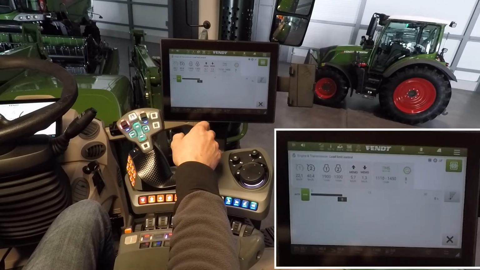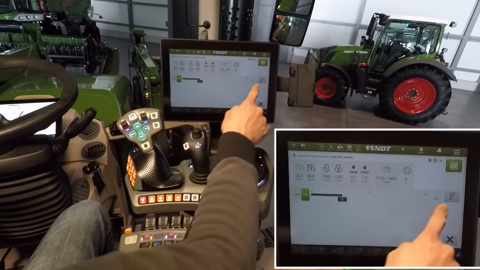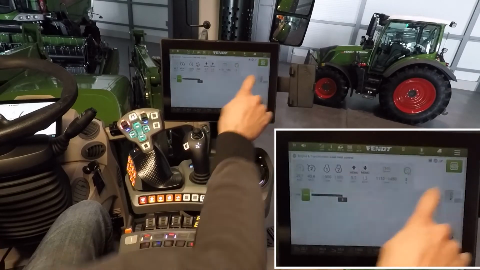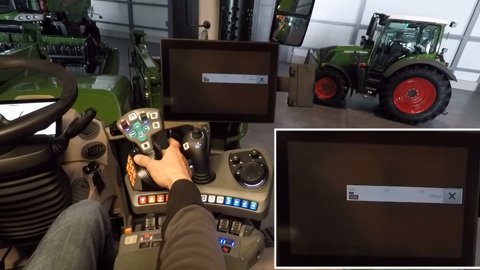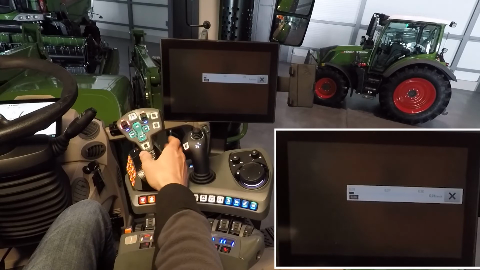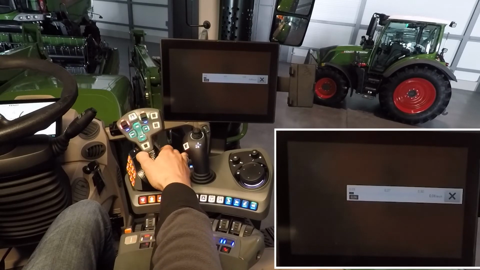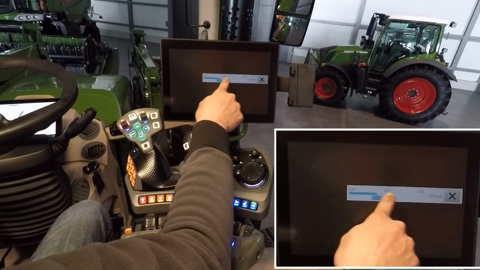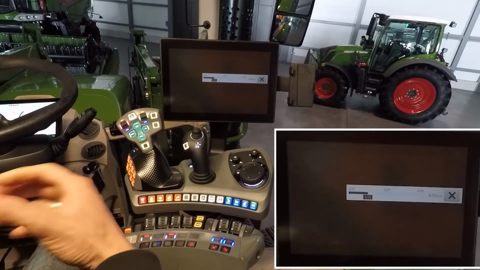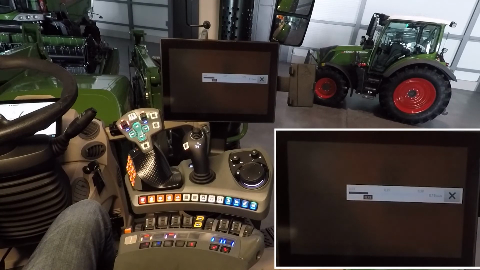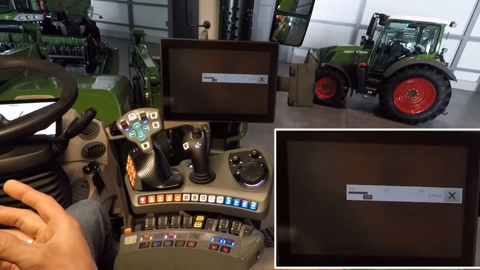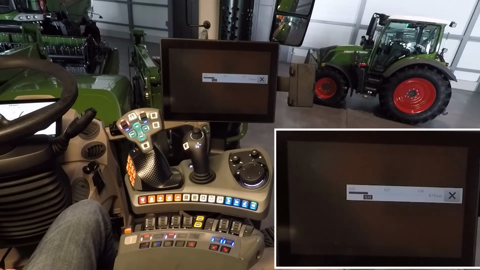A new button in this engine and transmission menu is this button here. On the rear side of our joystick we have a switch with 4 positions. Position number 2, 3 and 4 is with a fixed value, and position number 1 you can set here in the terminal. These 4 positions are the aggressivity for speeding up the tractor or changing the direction.